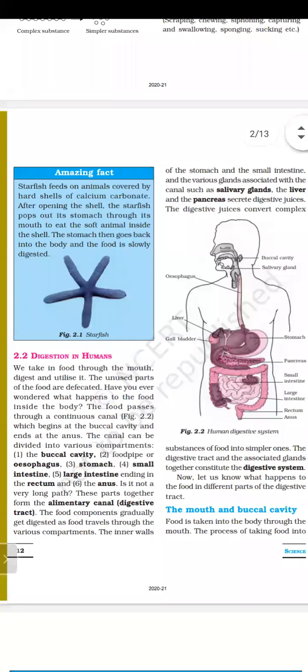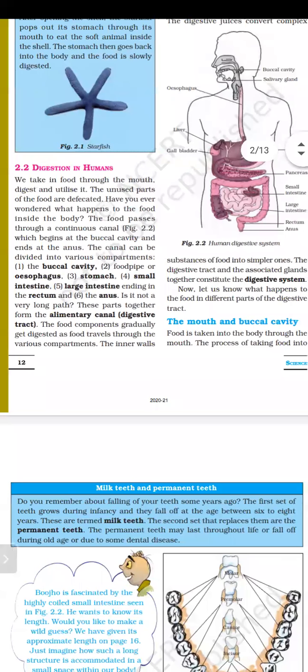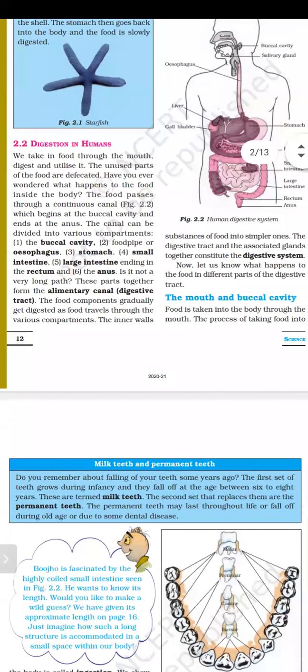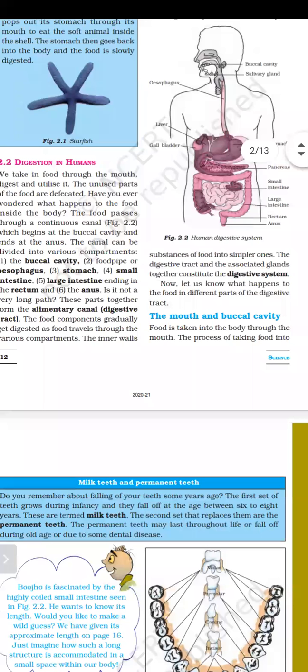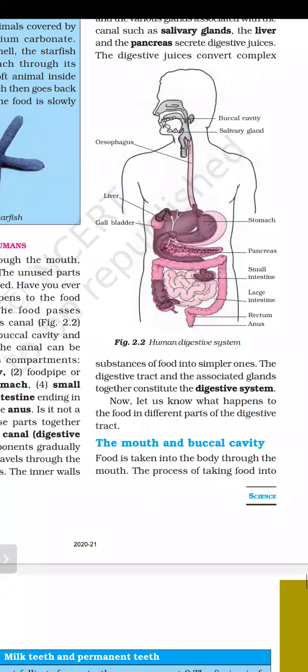Then we discussed digestion in humans. First we discussed the alimentary canal. The different parts of the alimentary canal are buccal cavity, esophagus, stomach, small intestine, large intestine, and anus.